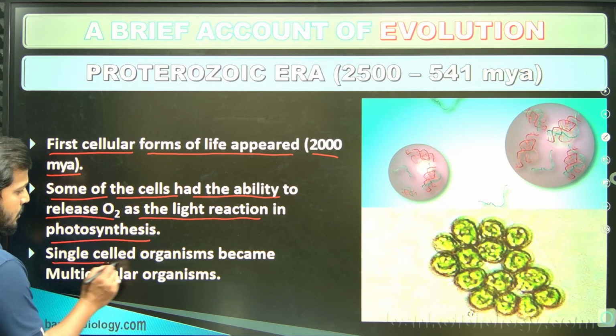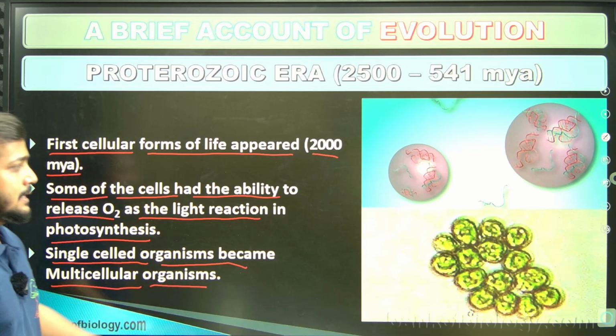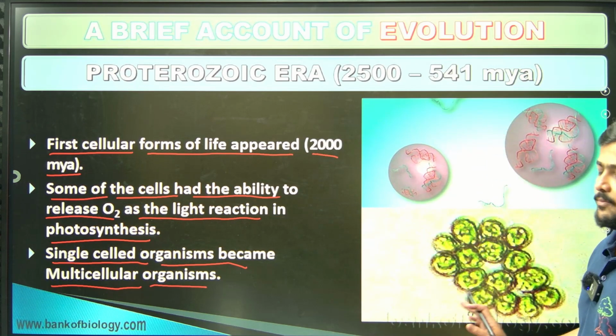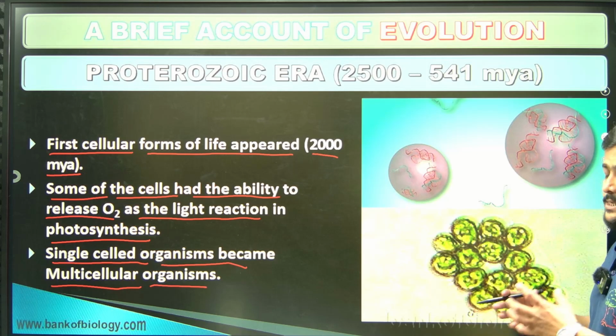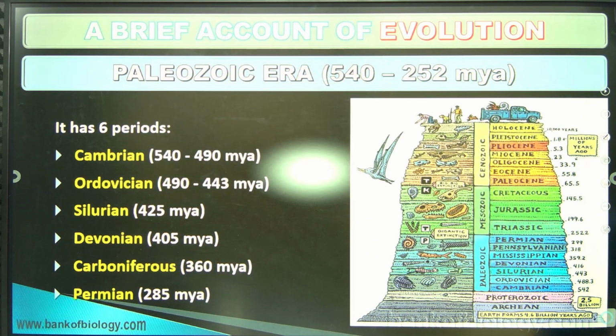Here you will find that single celled organisms later became multicellular organisms, as they started interacting with each other and became multicellular forms of organisms. So each cell started contacting each other, right? So that is what you are going to find.